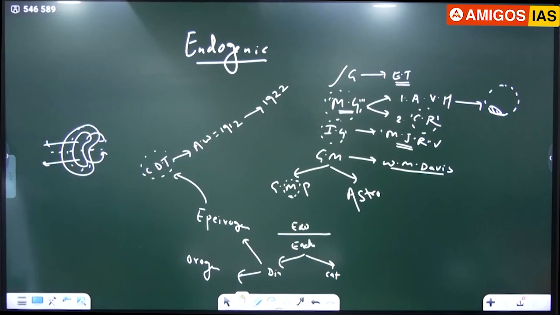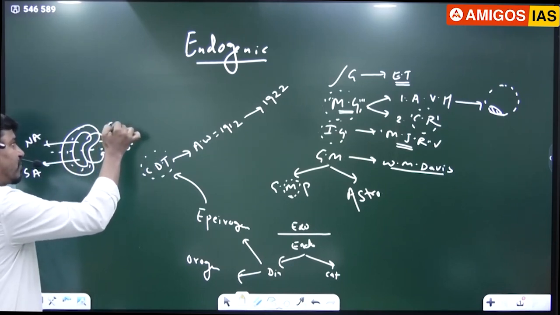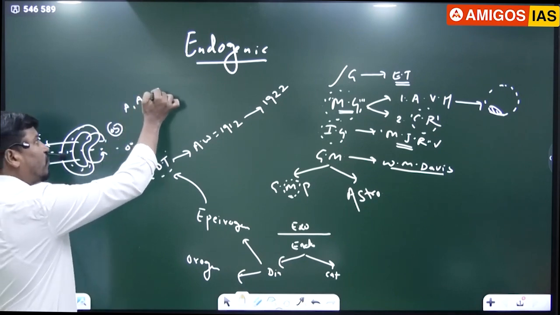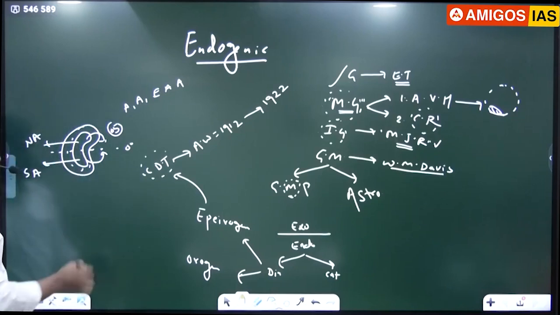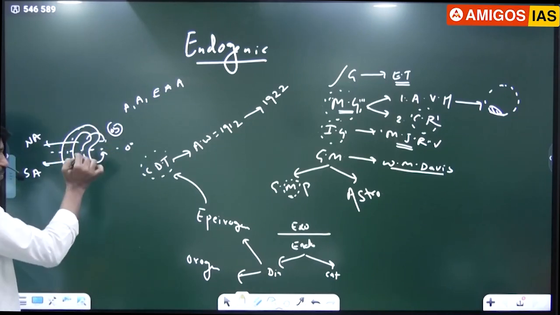Due to westward drifting, two continents were formed, North America and South America. And due to equator drifting, 5 continents were formed: Asia, Africa, Europe, Antarctica, and Australia. CDT has many assumptions.